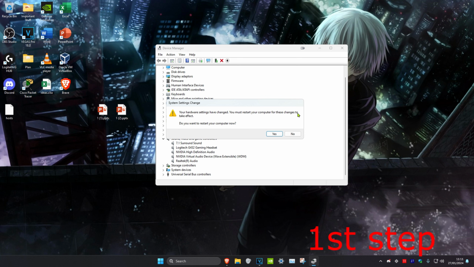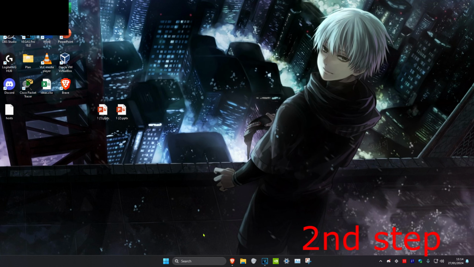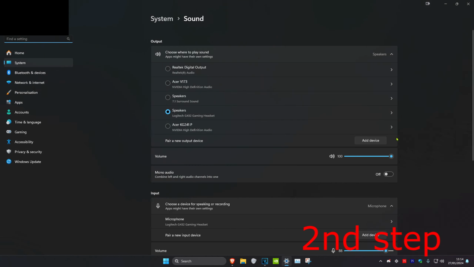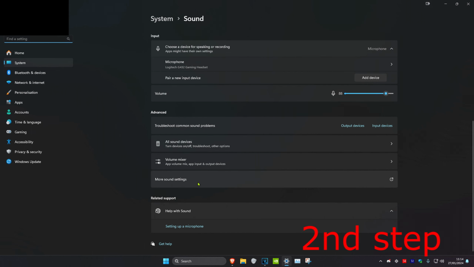It's going to ask you to restart your computer, but don't restart it yet until you complete the next step in the video. For the second step, we're going to head over to search and type in sound settings. Click on it. Once you're on this, we're going to scroll down and then click on more sound settings.